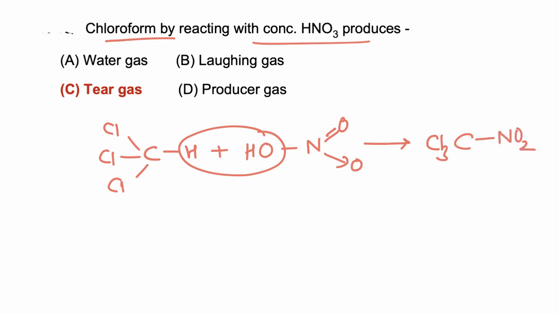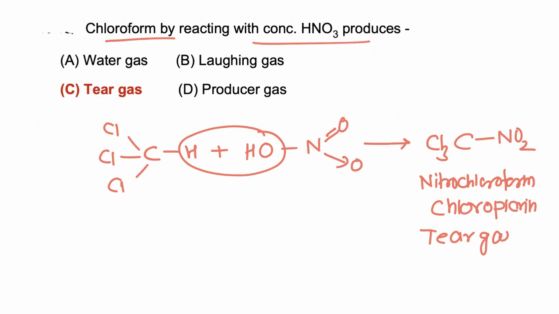Now this molecule is called nitrochloroform. This molecule is also called chloropicrin, or tear gas, and this gas was used in World War I. So the correct answer is C, tear gas.